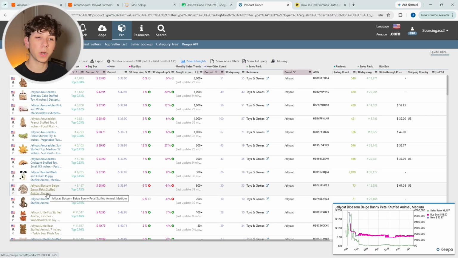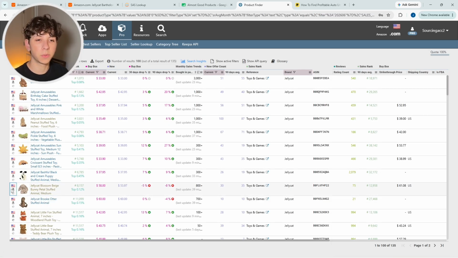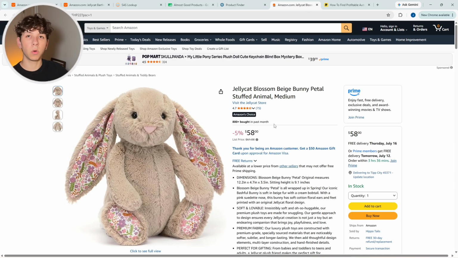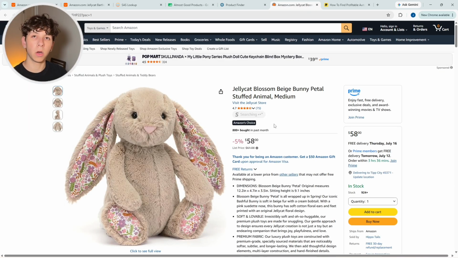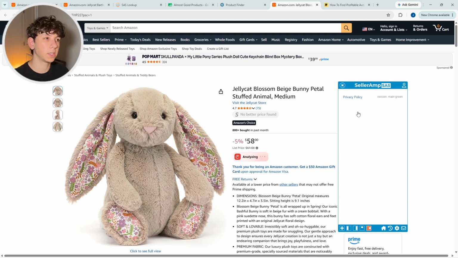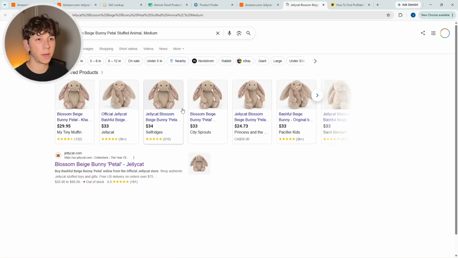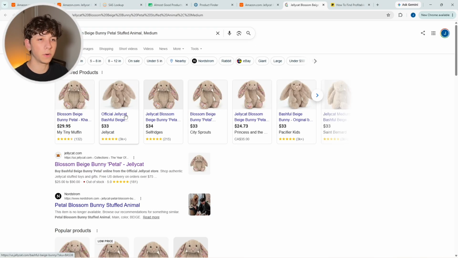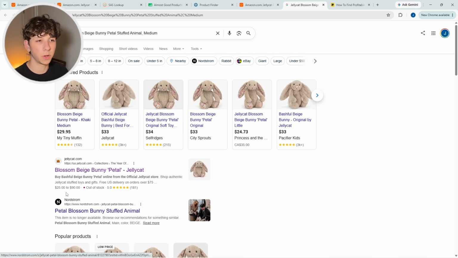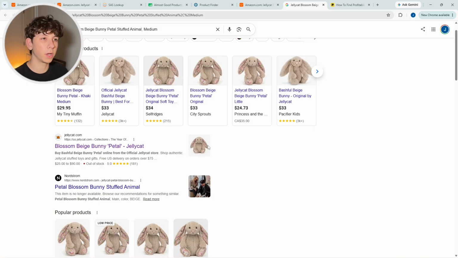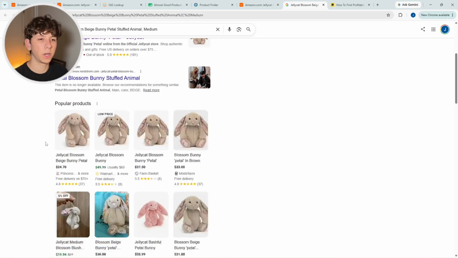Then from there, we're going to want to find these products on Google to try and make them profitable in comparison to what SellerAmp is saying we can pay on our max cost. If we take a look inside of here, SellerAmp is saying we can pay $32 for this Jellycat bunny. We can see that it's being offered right now on the brand's website, on Nordstrom for around $33 as well, and we can actually see this website has it for $29.95.